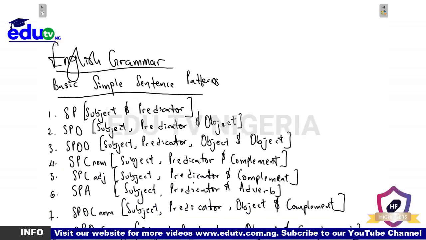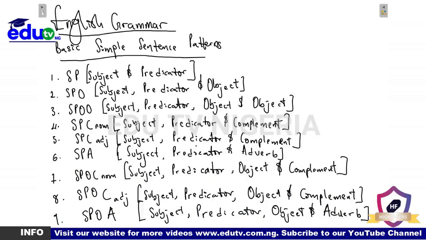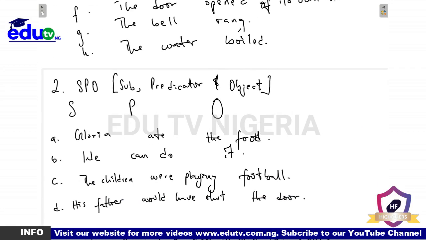In our last class, we started the topic basic simple sentence patterns. We talked about the fact that we have 9 basic simple sentence patterns according to this class: SP, SPO, SPOO, SPC nominal, SPC adjectival, SPA, SPOC nominal, SPOC adjectival, and SPOA. We were only able to look at patterns 1 to 3, that's the SP, the SPO, and the SPOO. So today we would be looking at the next pattern, which is SPC nominal, pattern 4.